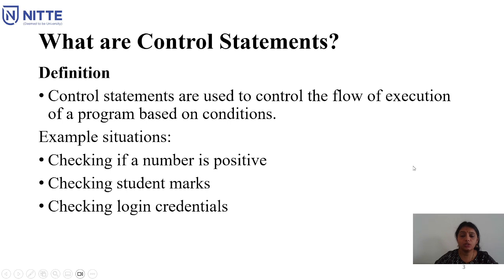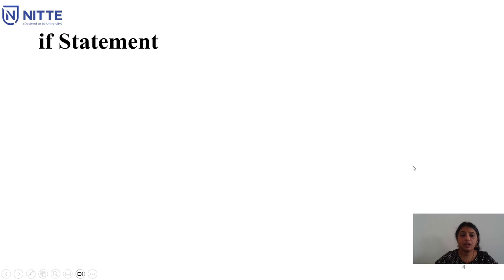One more example we can try to understand is checking login credentials. When you use an email or any other platform where you give a login name and password, and then re-enter the password, it keeps checking the re-entered password against the repository where the password was first saved. So to check the given password multiple times, you will be using control statements. Let's make this more understandable with different syntaxes and examples.